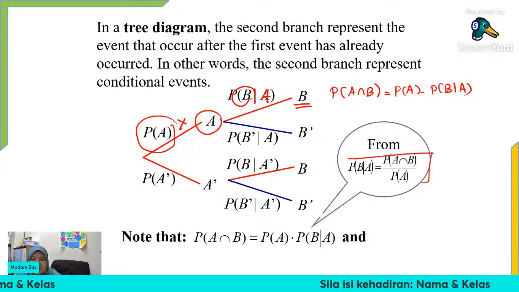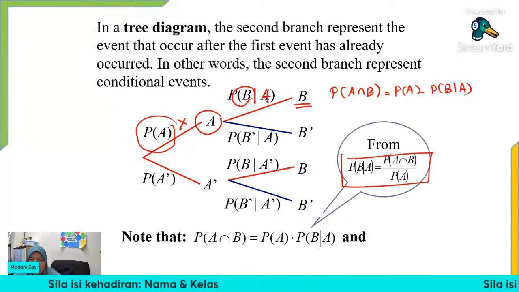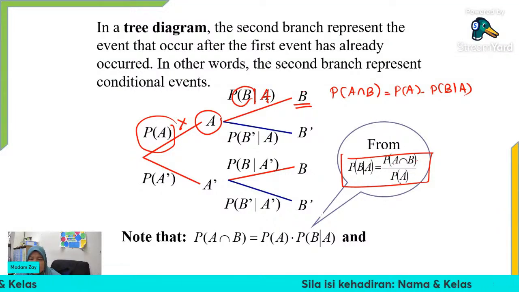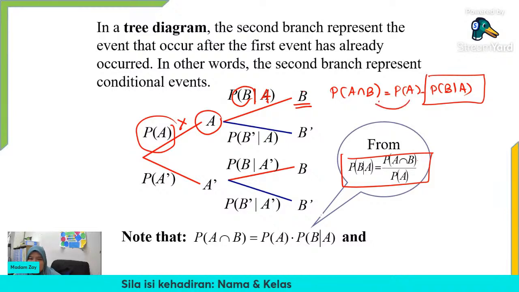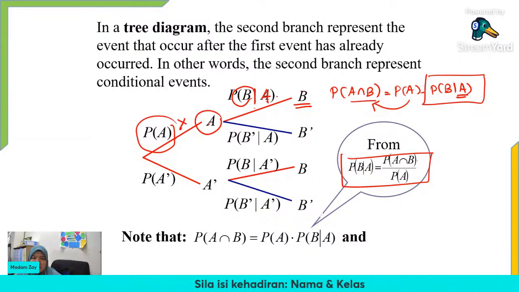Because it comes from the conditional probability formula, which is probability of B given A equals probability of A intersect with B divided by probability of A. That's why we divide like this, because A is the condition. That's why we can multiply along the branch to get the intersection between event A and event B.